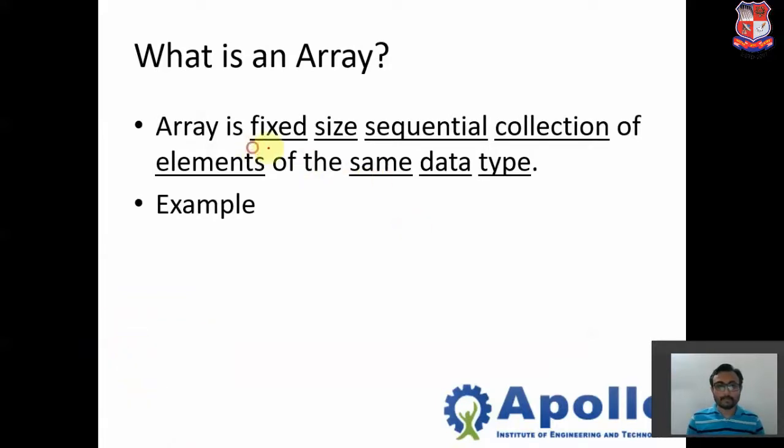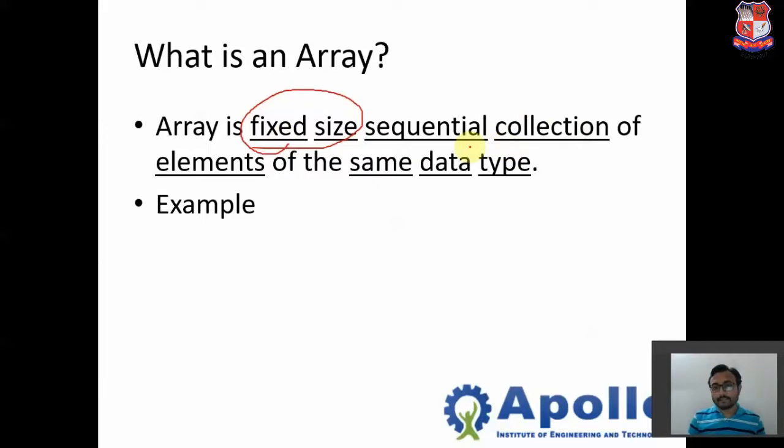We'll take the pen. So what is the meaning of fixed size in the array? When we declare an array in programming C, it means we can never change the size of the array in our program. Throughout the program, it is not possible to change the size of the array. So that is called the fixed size. So one word is clear.